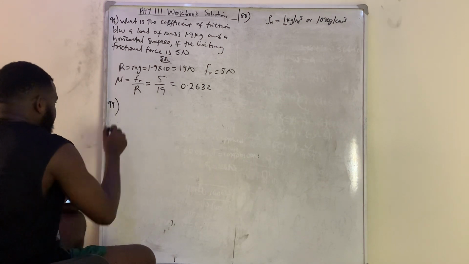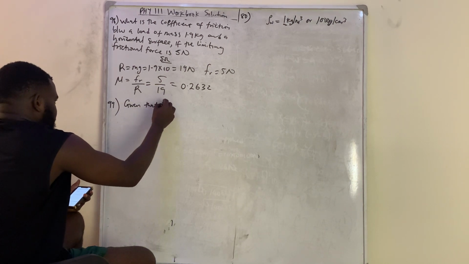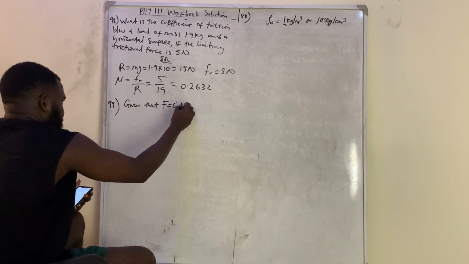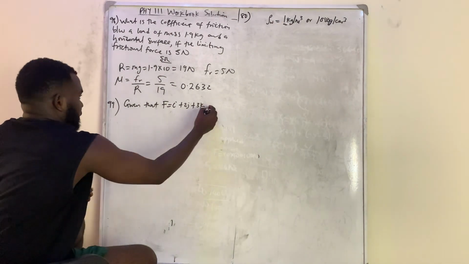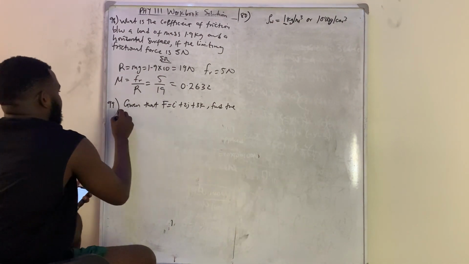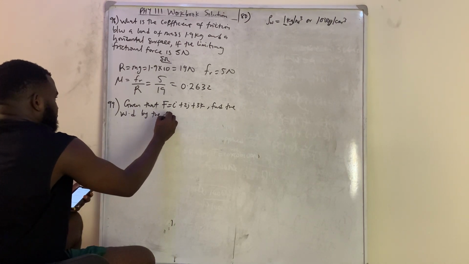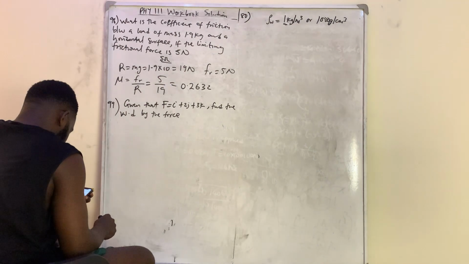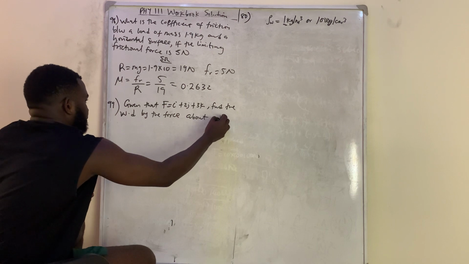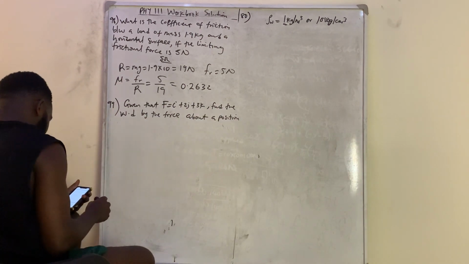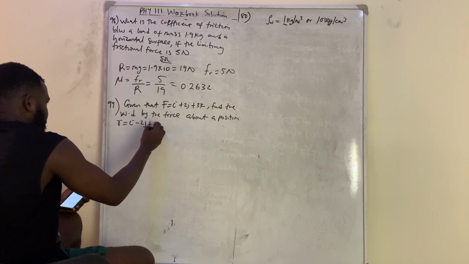Question 99 said, given that F is equal to i plus 2j plus 3k, find the work done by the force about a position r, which is equal to i minus 2j plus 2k.